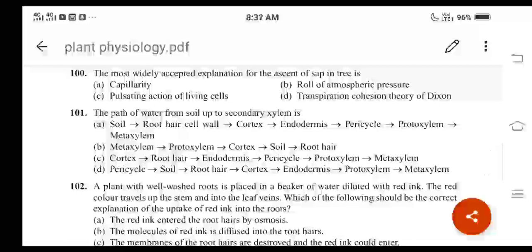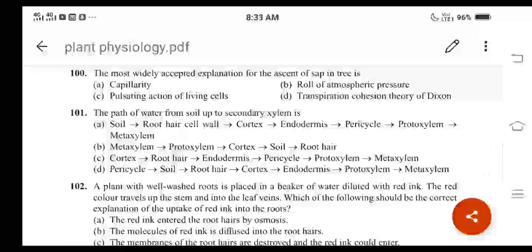And in the stellar region, there will be the arrangement of the vascular tissues like xylem and the phloem, right? And from pericycle, water enters into the protoxylem elements, and from protoxylem elements into the metaxylem elements, right? Protoxylem and metaxylem. And this is the correct sequence, right?